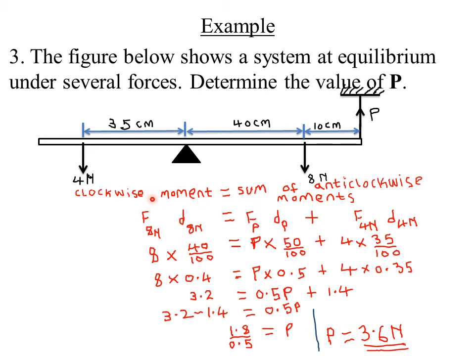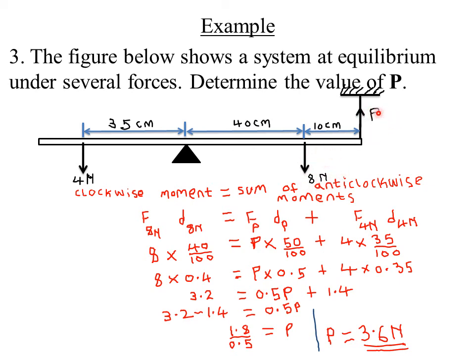So we did say that clockwise moments will have an effect on the bar such that the bar moves in the clockwise direction. So if you look at the 4 Newton force, this one will cause the bar to move in this direction. So this will be the anti-clockwise direction. You look at the 8 Newton force, it will cause the bar to move downwards. So this is the clockwise direction. So considering this is the turning point of the pivot, the 8 Newton force will cause the bar to move downwards or in the clockwise direction. So the 8 Newton force is the only force that is representing the clockwise moments.